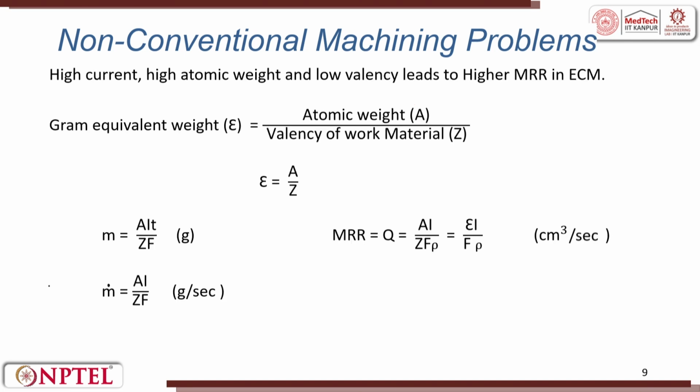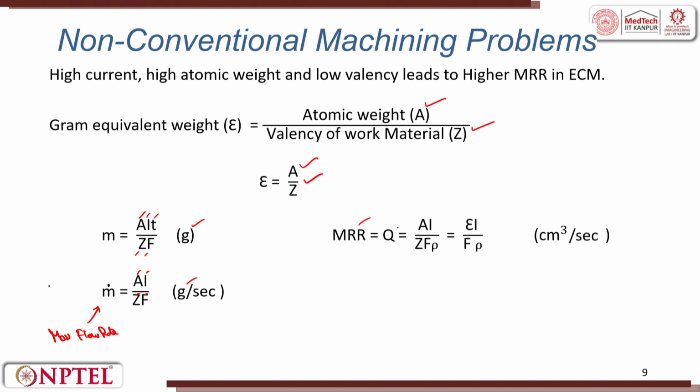The gram equivalent weight is the ratio of the atomic weight and valency of the material, that is epsilon is equal to A by Z. So, we can put m is equal to A I T by Z into F in grams, and m dot is the mass flow rate, equal to A I by Z into F, in grams per second.